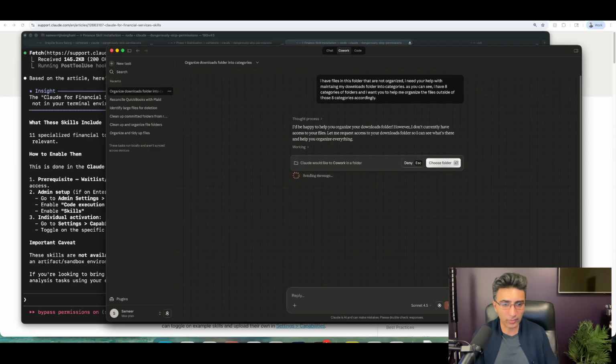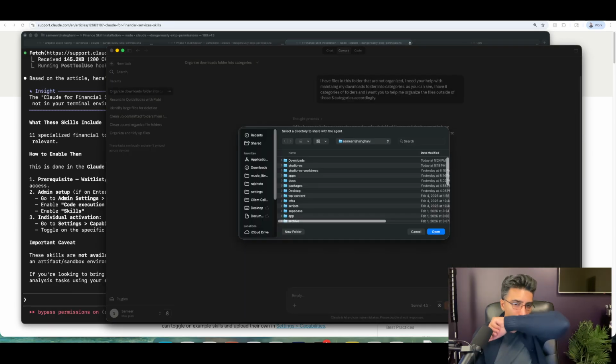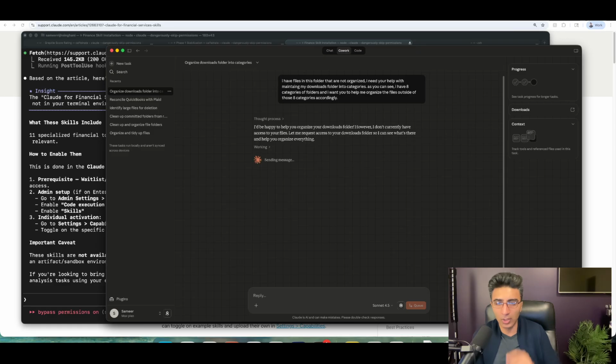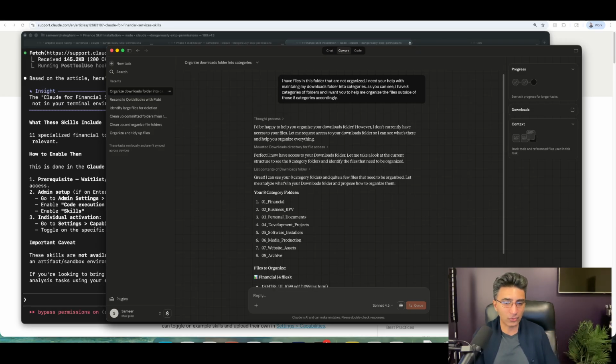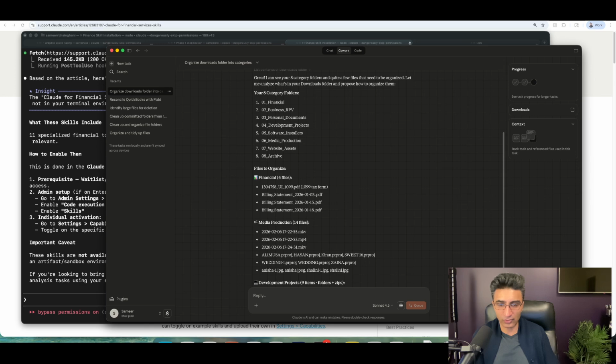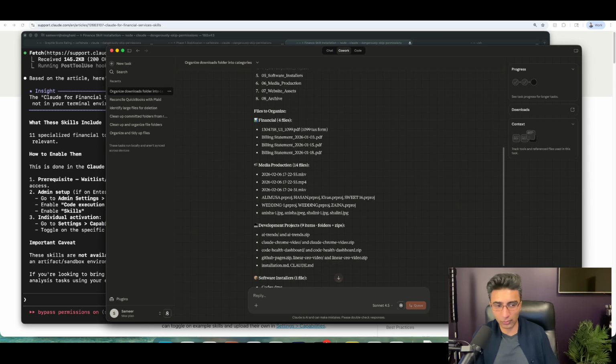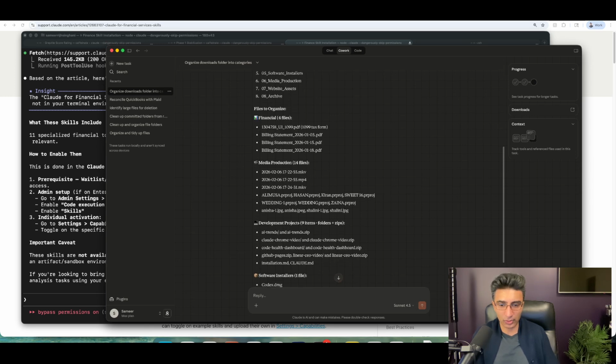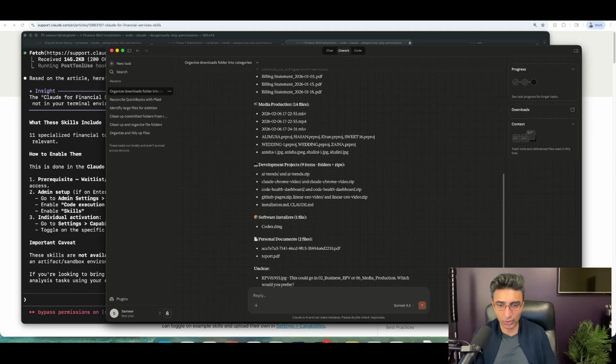Yeah, you might need to give it some access. That's fine. So we're going to say downloads. Go ahead. What this is going to do is create a plan for you. That plan is going to create a set of actionable steps. Step one, it's going to look at all the files. Step two, it's going to organize those files. It's going to do some analysis to figure out what files should go into what folders. And then it's going to come up with a plan, and it's going to ask you what you want to do based on this plan.